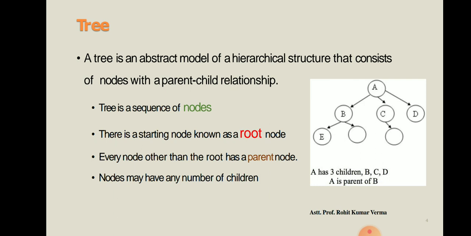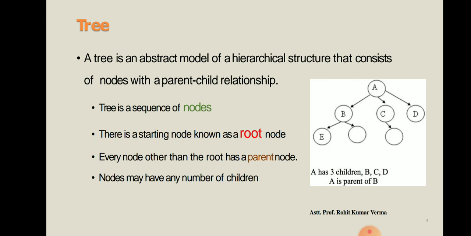Whatever I am explaining, now I can tell you with the help of this image. Dear students, the node at the top of the tree is known as the root node. Here in this image, the node at the top of the tree is A, so A is the root node. Second thing that we have learned, a node may have any number of children.